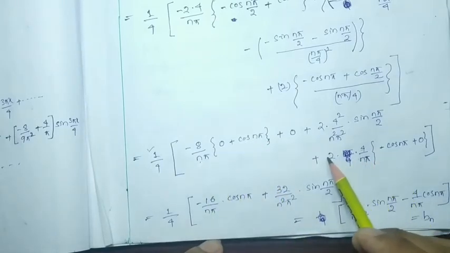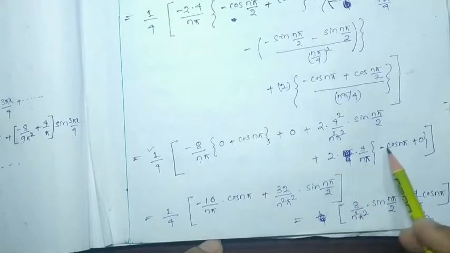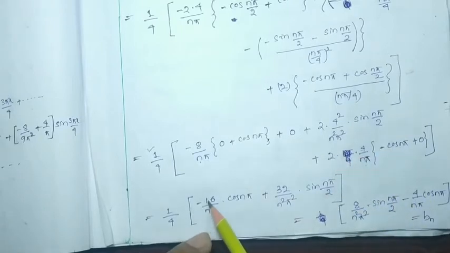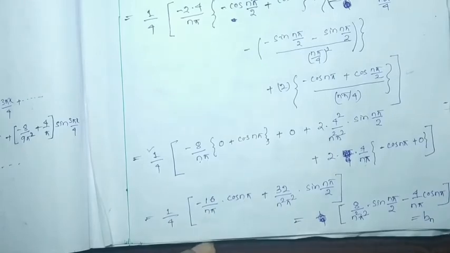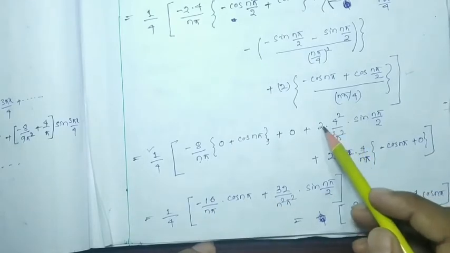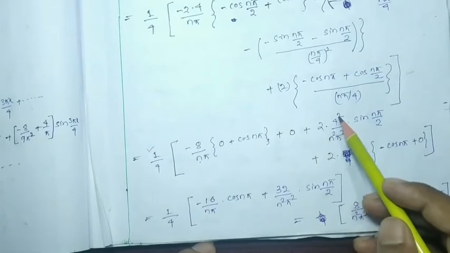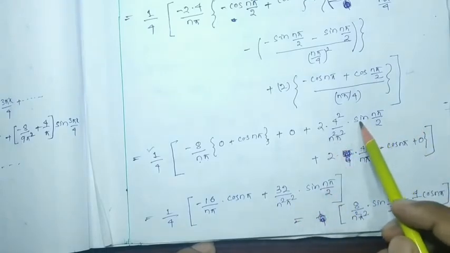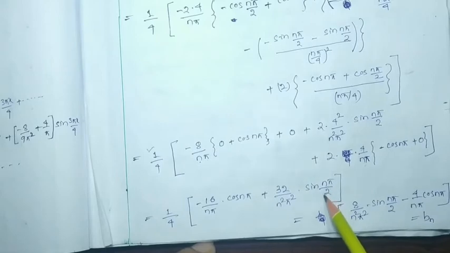Here also minus 8, plus and minus 8 by n pi into cos n pi. So it will be minus 16 by n pi cos n pi. Now this will be 2 into 4 square will be 16. 16 into 2, 32 by n square pi square. N square pi square is there, n square pi square. And the term is sin n pi by 2.